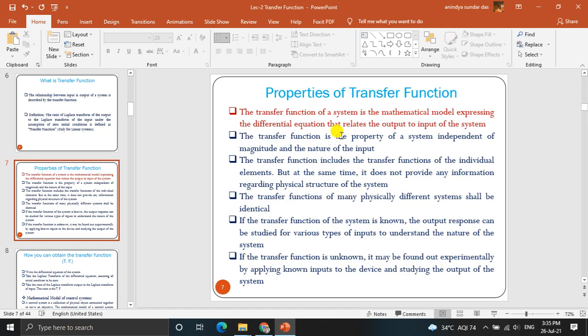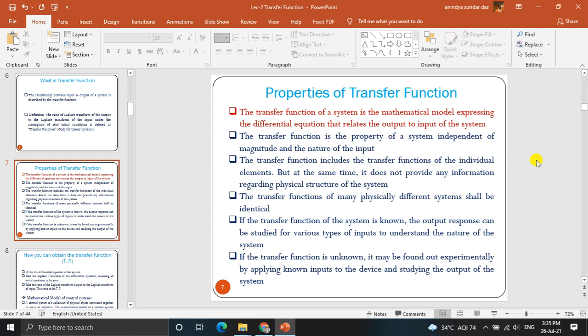So the transfer function of a system is the mathematical model expressing the differential equation that relates the output to input of the system. That means we can have a physical system and we can write down the mathematical model using the differential equation, because as you know, for mechanical systems, spring, mass, we can write a differential equation.